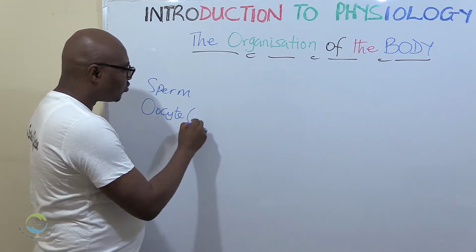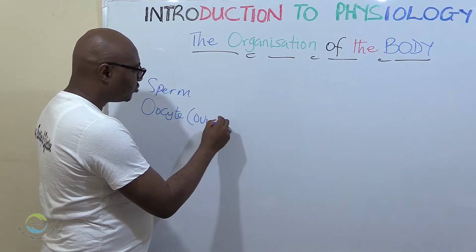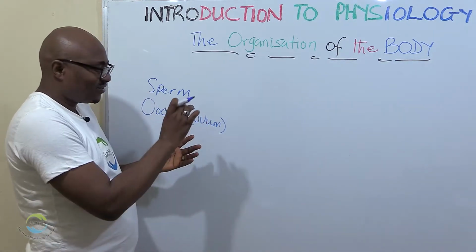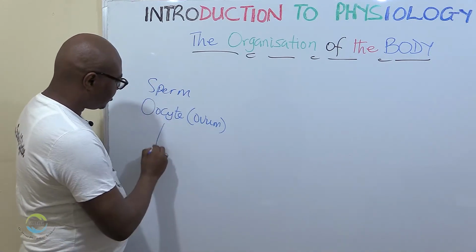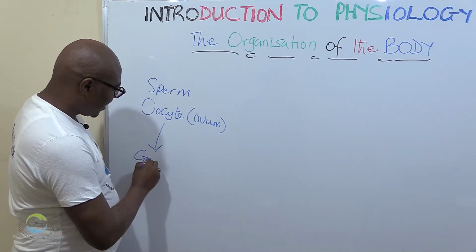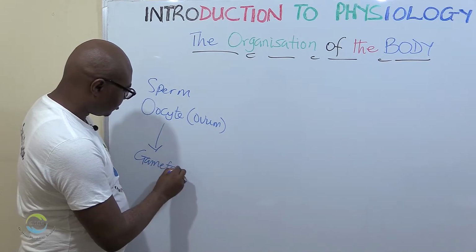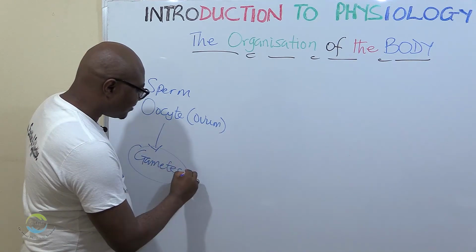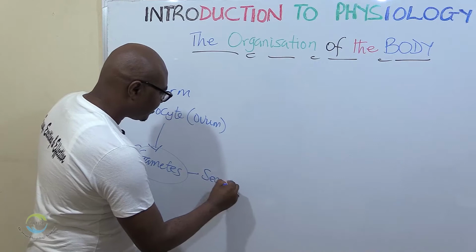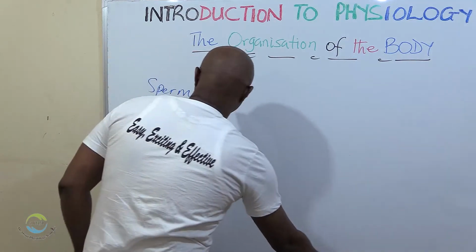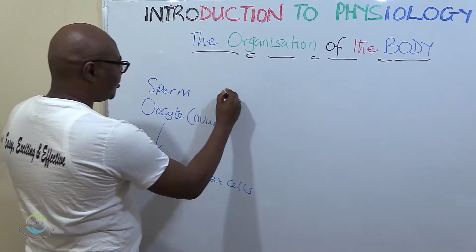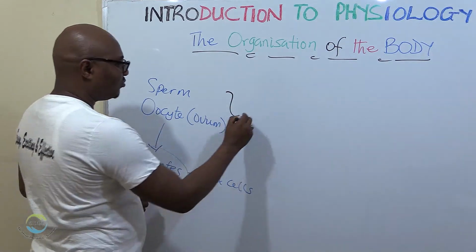We can also use the word ovum. It talks about the female gamete. They are called gametes. Gamete means sex cells.